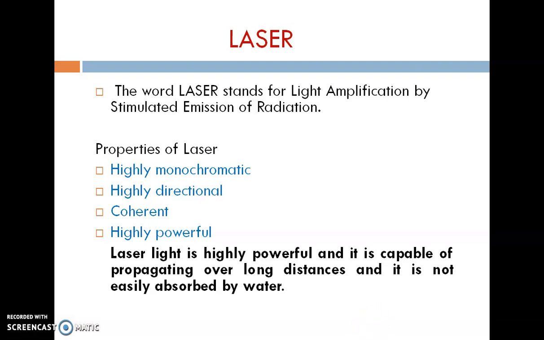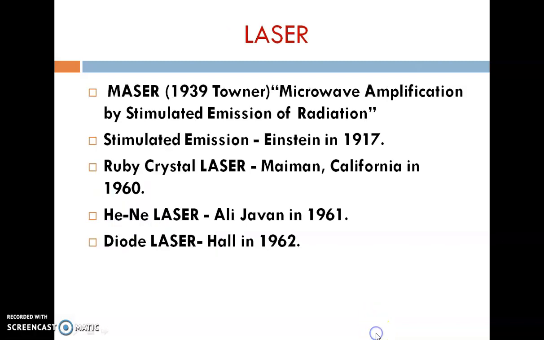Laser light is capable of propagating over long distances and is not easily absorbed by water. So laser light can be used to find the distance between earth and moon, and the distance between earth and different planets, from one planet to another planet. We can use laser light to measure distances. In metrology, laser has found applications in measuring long distances.